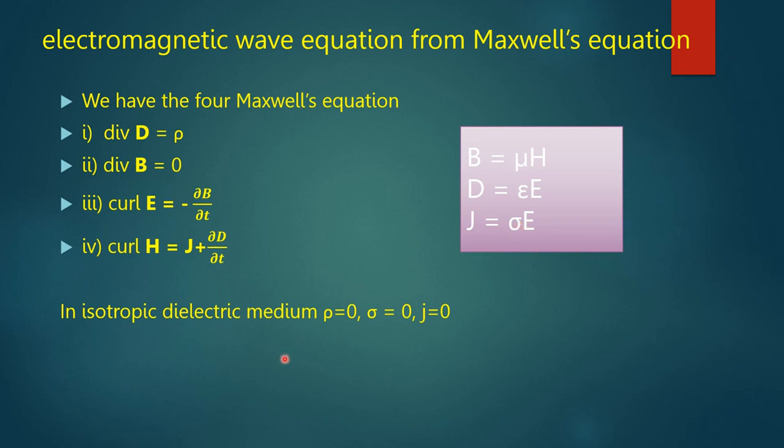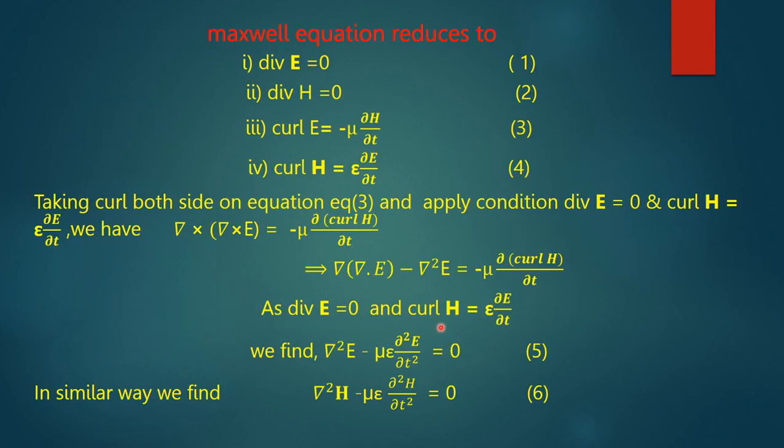In an isotropic dielectric medium, the values of rho and sigma are both equal to 0, and the current density J is also equal to 0. Thus, if we put these values, Maxwell's equations reduce to divergence E equals 0, divergence H equals 0, curl E equals minus mu del H del t, and curl H equals epsilon del E del t.